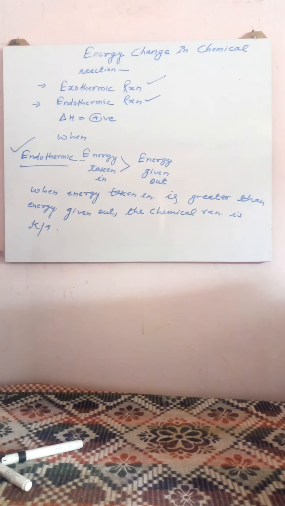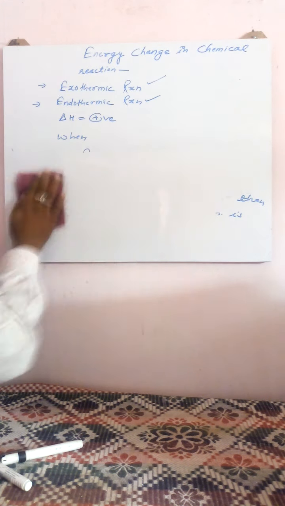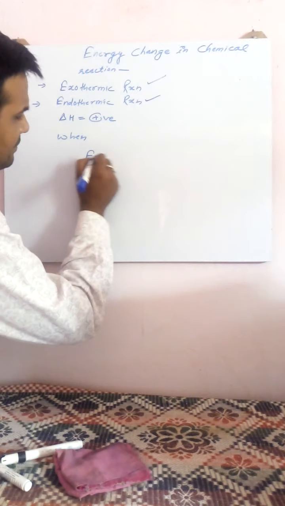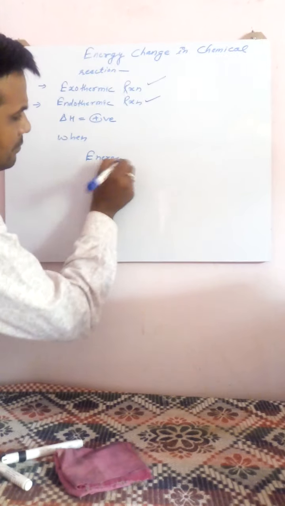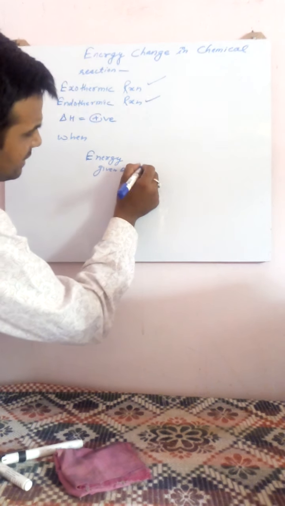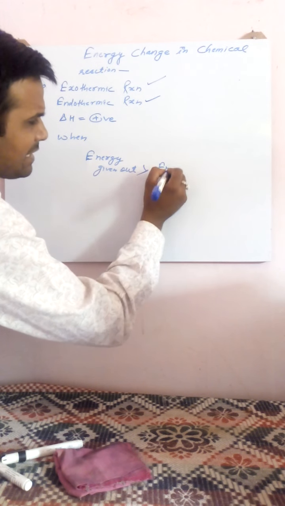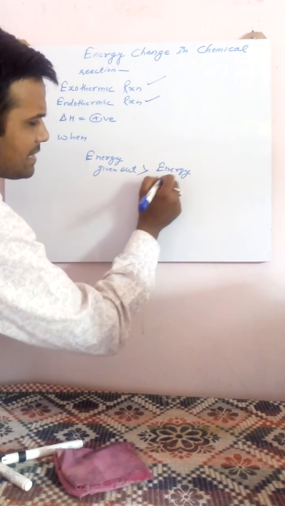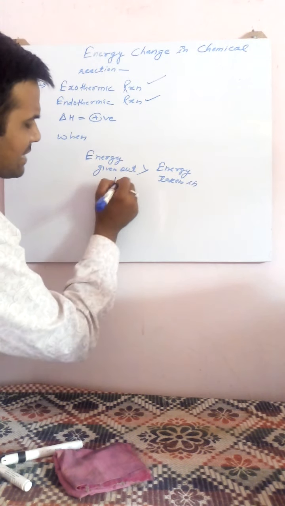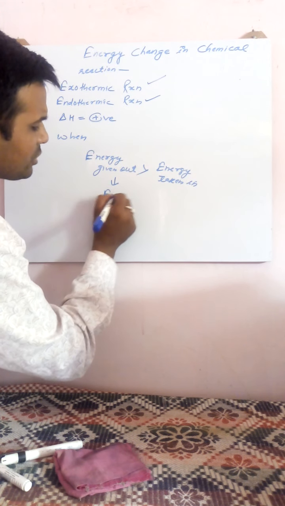While when energy given out is greater than energy taken in, the chemical reaction is known as exothermic reaction.